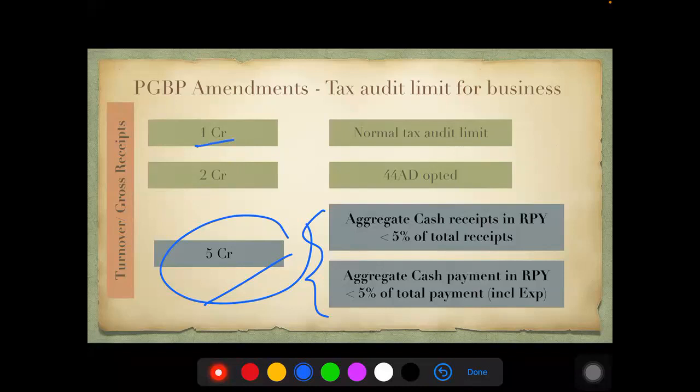Normally, 1 crore is the tax audit limit. This is only for business, not for profession. So if anyone has turnover or gross receipts of 1 crore and above, they would have to go for tax audit. But up to 2 crores, they can opt for 44AD. That is, if their turnover is up to 2 crores and they are opting for 44AD, they need not get their books audited.